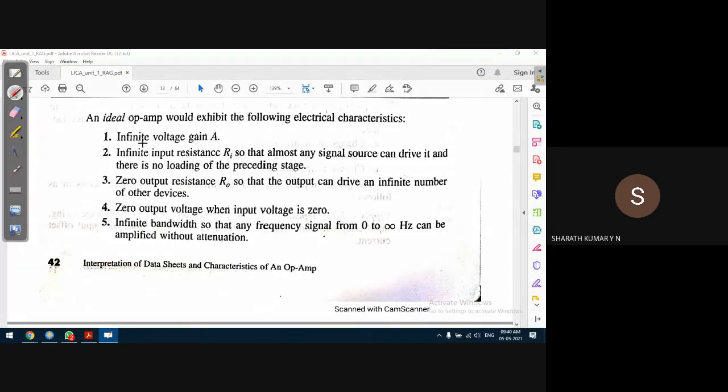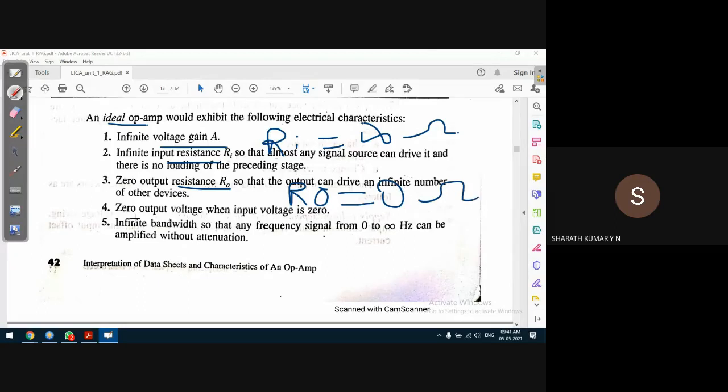Just to quickly summarize, an ideal op amp has infinite open loop voltage gain, infinite input resistance, Ri equal to infinite ohms, and zero output impedance, R0 equal to 0 ohms. It also has zero output voltage when the input voltages are 0, that is, output offset voltage equal to 0. Practically, this is not possible.